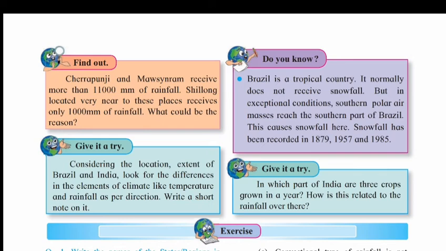Then, do you know again? Brazil is a tropical country. It normally does not receive snowfall, but in exceptional conditions, southern polar air masses reach the southern part of Brazil and this causes snowfall here. Snowfall has been recorded in 1879, 1957 and 1985.